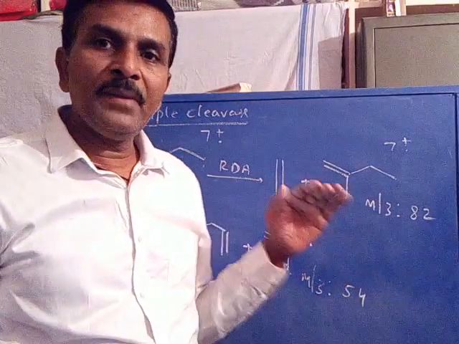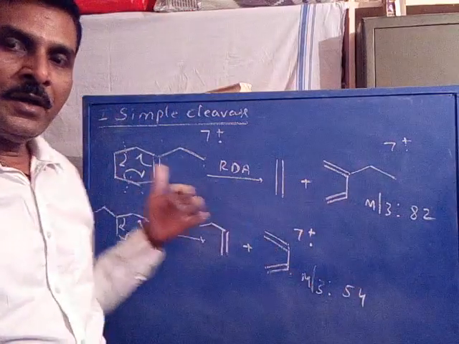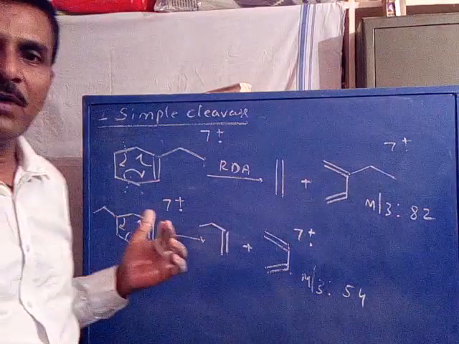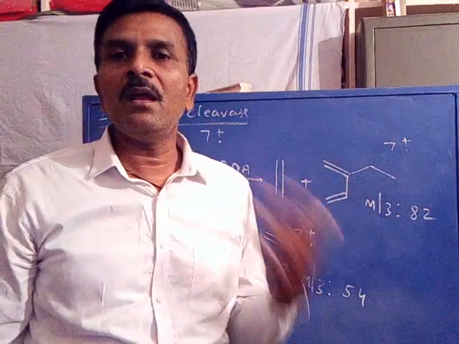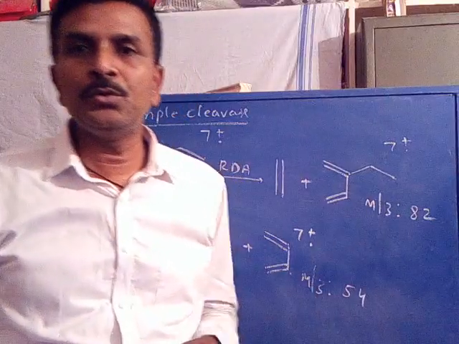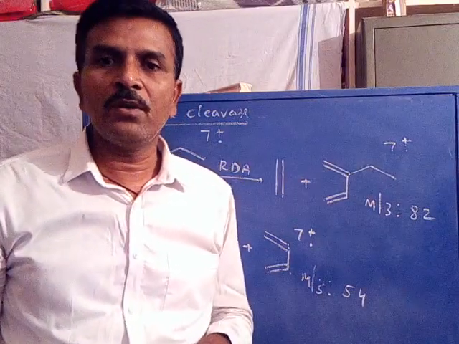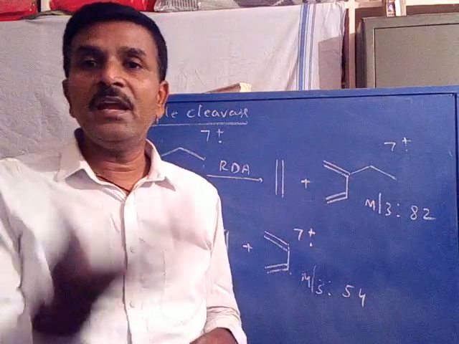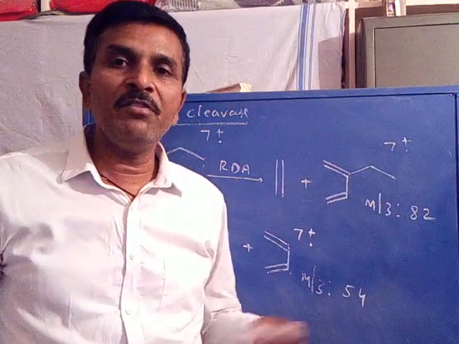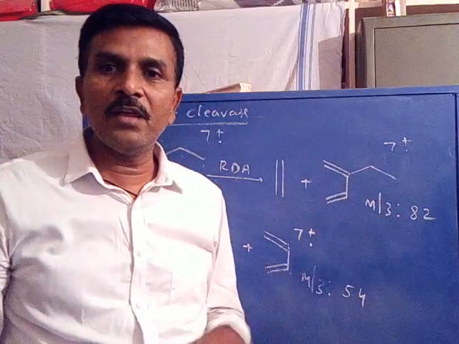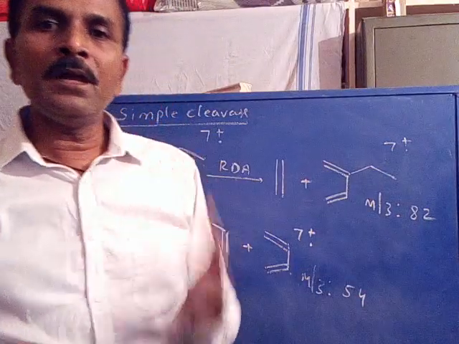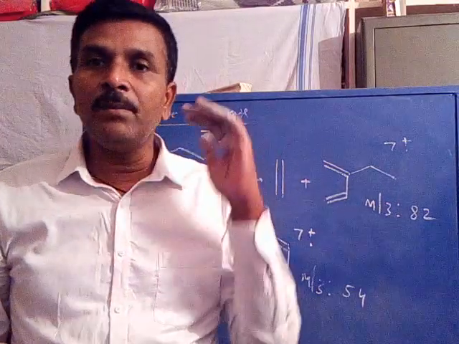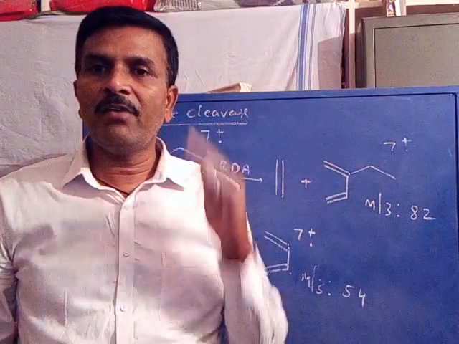If a signal appears at 54 in the mass spectrum, it indicates the second isomer, where the ethyl substitution is on the fourth carbon atom. So in this way the process can also be used for the prediction of an isomer. Based on the m/z value of the retro-Diels-Alder fragment, if we get 84 it indicates one isomer, if we get 82 it indicates another isomer, and if we get 54 that indicates yet another isomer. With this I completed the simple cleavage process of fragmentation.